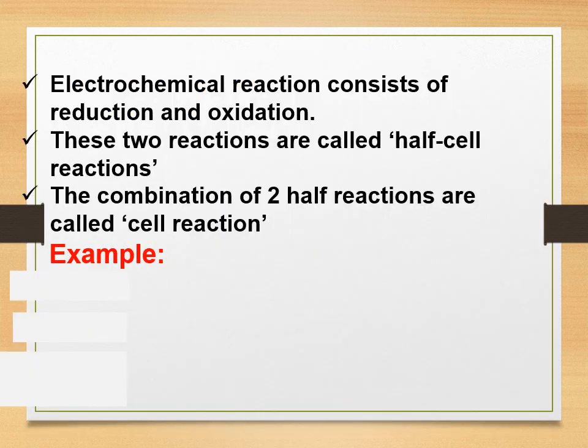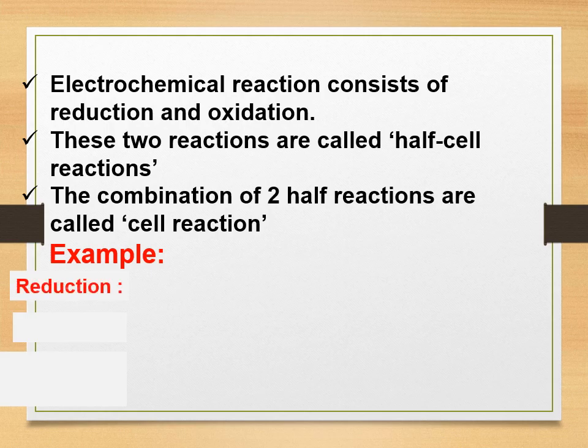Electrochemical reaction consists of reduction and oxidation. Oxidation happens at anode, reduction happens at cathode on the right. These two reactions are called half-cell reactions. When we combine those two, we're going to get the overall cell reaction.